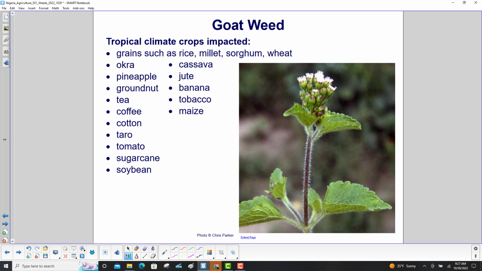Here's a list of the tropical climate crops impacted. Grains such as rice, millet, sorghum, and wheat. Okra, pineapple, groundnut, tea, coffee, cotton, taro, tomato, sugarcane, soybean, cassava, jute, banana, tobacco, and maize.